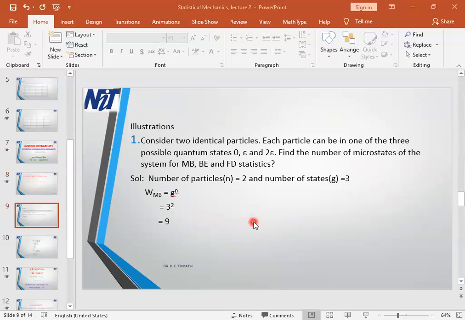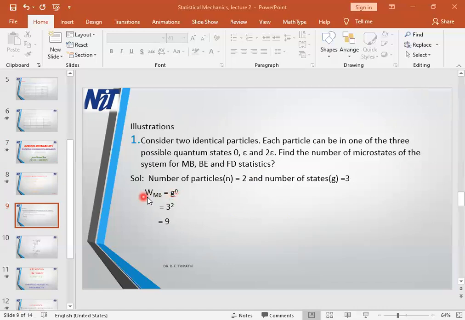Now, let us try to understand it by using an example. Consider 2 identical particles. Each particle can be in one of the 3 possible quantum states: 0, epsilon and 2 epsilon. Find the number of microstates of the system for MB, BE and FD statistics. Macrostate and microstate we have discussed.